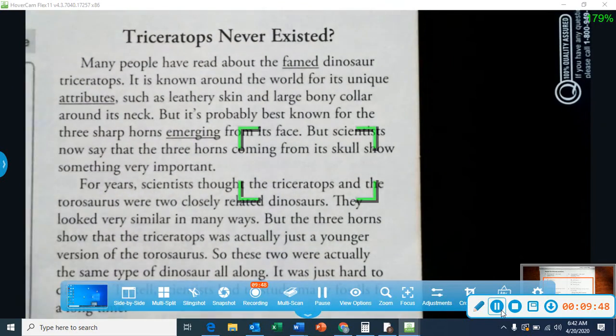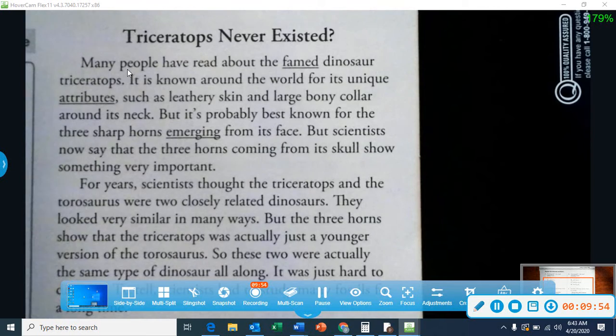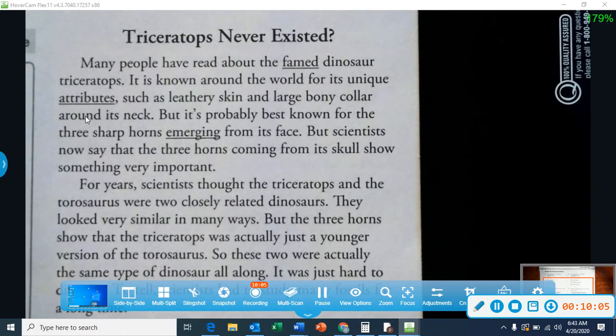So we have to use our clues like we did for famed. The clues for famed, many people. If many people have heard about it or many people have seen it, it's famous. Famed is similar to the word famous. We have to use our clues like we did for attributes, such as, or as an example. Leathery skin, large bony collar around its neck. It's describing what the Triceratops looked like. It's describing its traits.